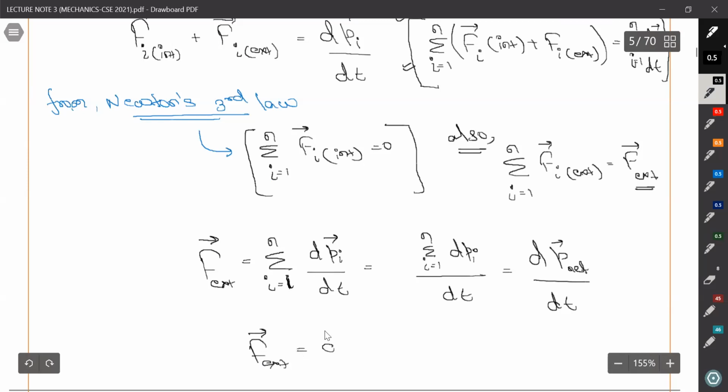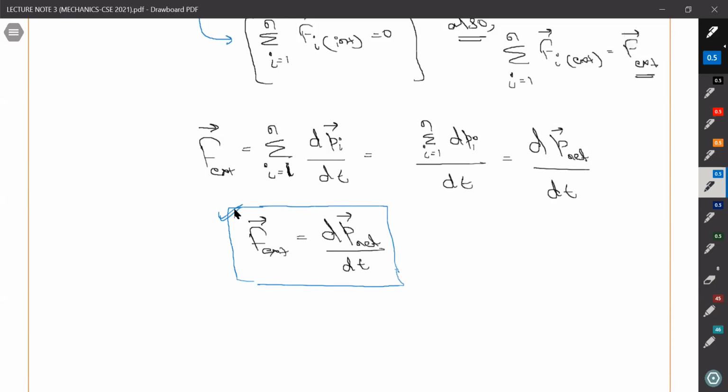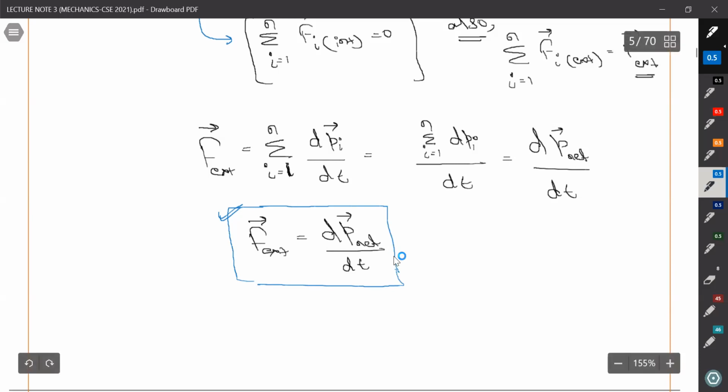So from here we can write F external is what? dp net, the net momentum of the system of particles, the summation of all the particles. So we have concluded this portion. If external and internal forces are all acting on every particle of the system, we can write for a system of particles like this. So from here we can say that this is analogous to a point system, right?